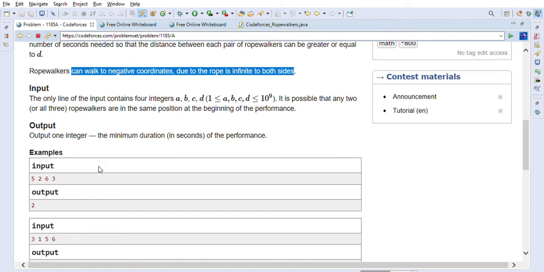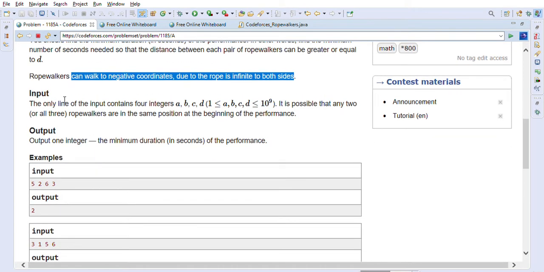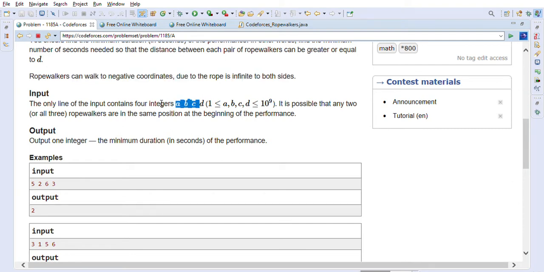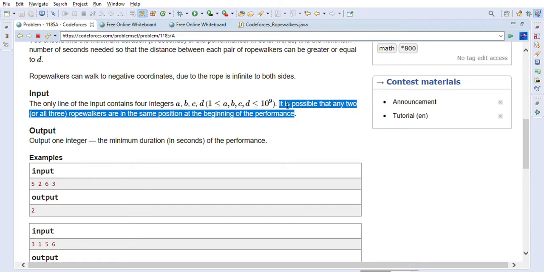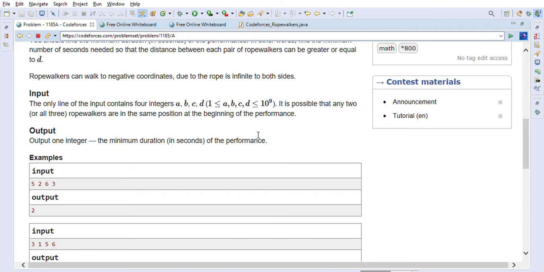Let's look at what input is given to us. The only line of input contains four integers a, b, c, d. A, B, C are the positions of the three rope walkers, and D is the minimum distance that should be between each pair of rope walkers. It is possible that any two or three rope walkers are in the same position at the beginning of the performance. Output one integer, the minimum duration in seconds of the performance.